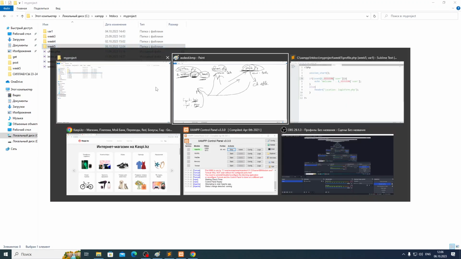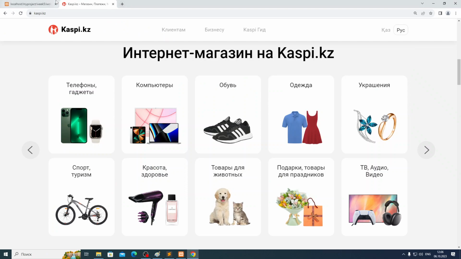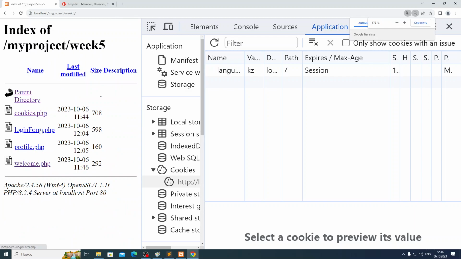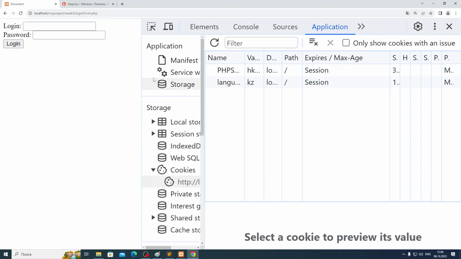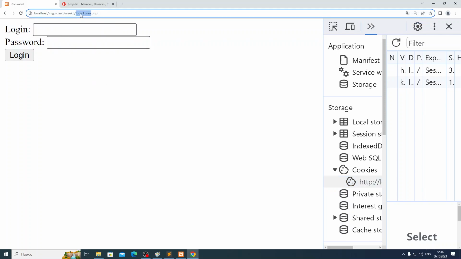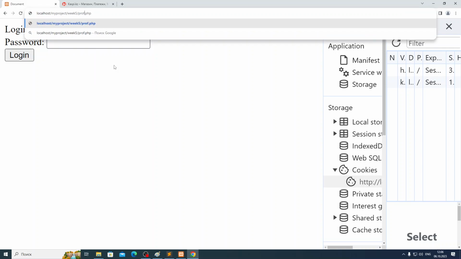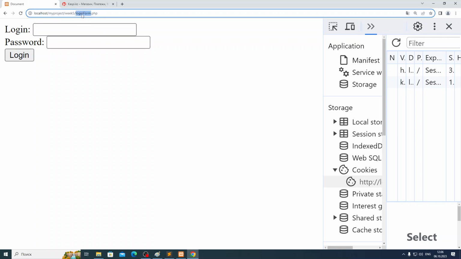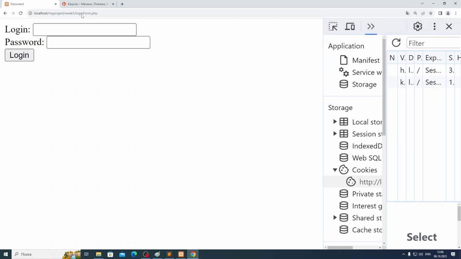So now if I go to localhost, week 5, login form PHP, guys. I will try to go to profile PHP. Yeah, I will type profile.php in the URL. Okay, I'll go to profile PHP, but he's redirecting me back to login. Okay, guys, do you see? I will go to profile.php, but he's redirecting. Why? Because nothing is stored inside the session array.